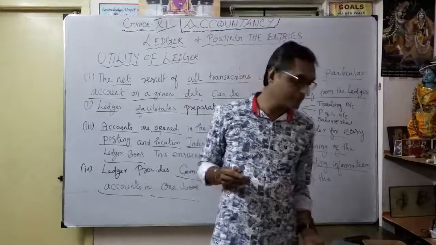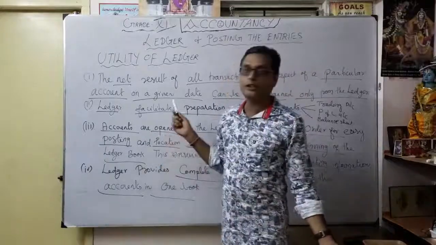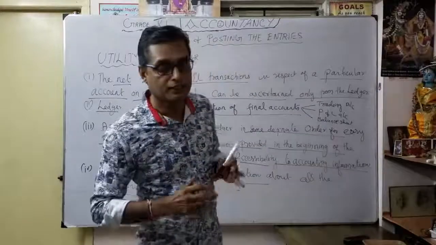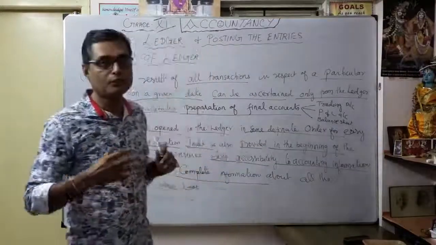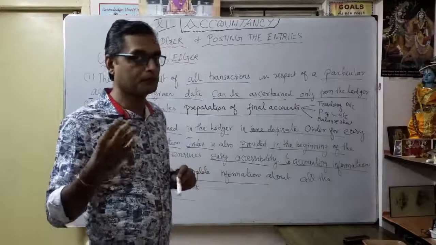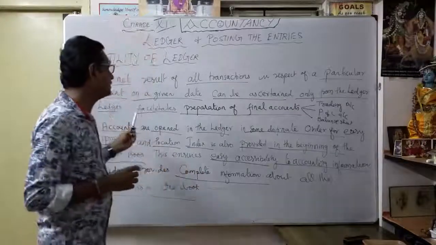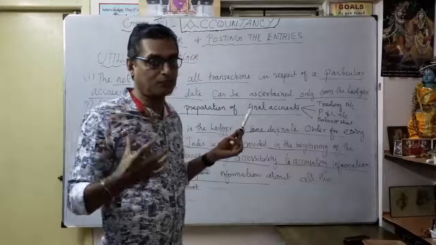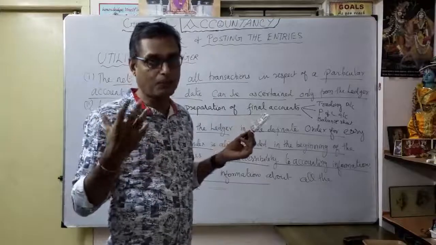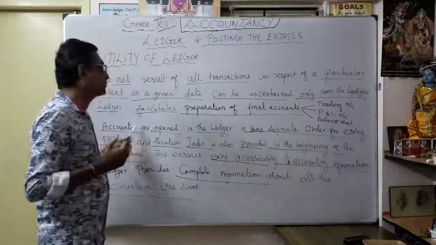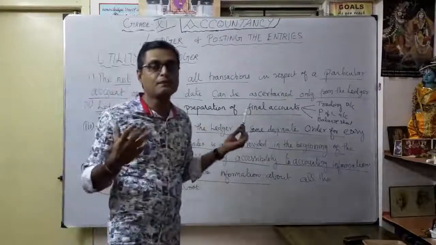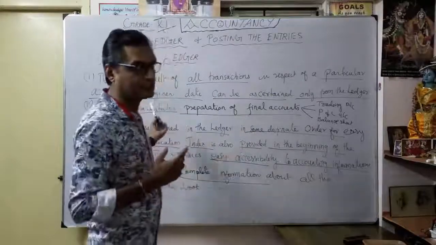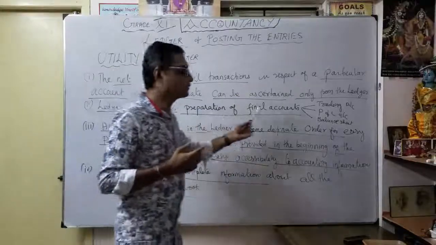That's what the 4 important utilities are for the preparation of the ledger account. That is the information you have to understand for the preparation of the ledger. The first one is the net result at the end of the year: what is my exact amount spent or how much is my revenue. The second important point: without the ledger, you can't prepare the final accounts. That's why the ledger is very, very important for the preparation of final accounts.